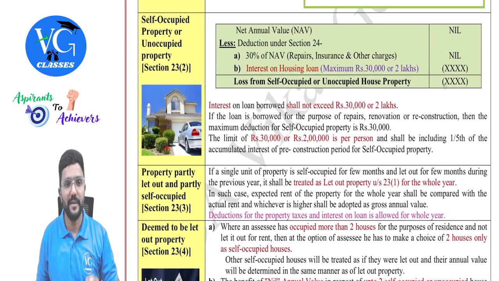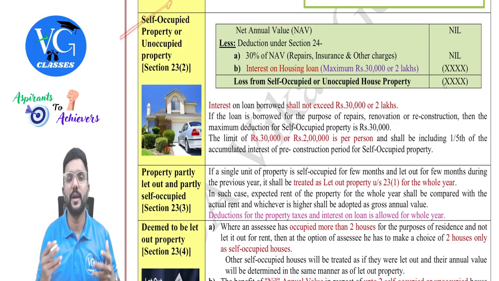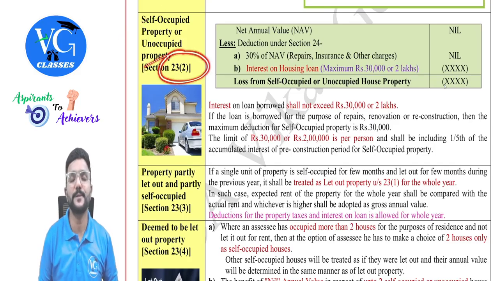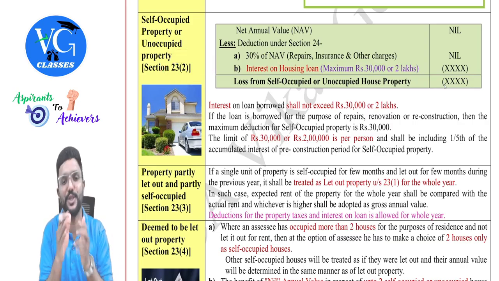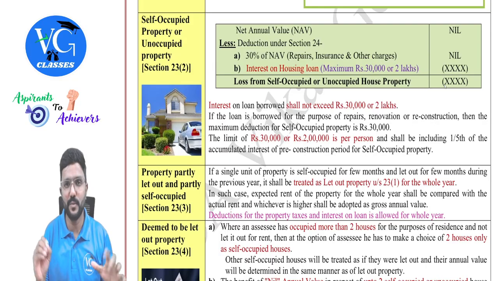So we'll see the properties one by one. Self-occupied property or unoccupied property is covered in section 23 subsection 2. As I already told you, maximum how many self-occupied properties can an assessee have? Two. So it is covered under section 23 subsection 2. The format is very simple.